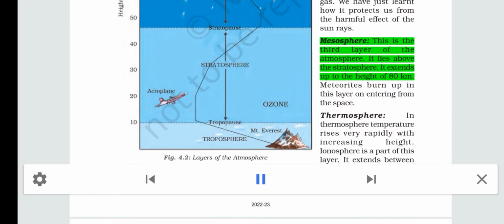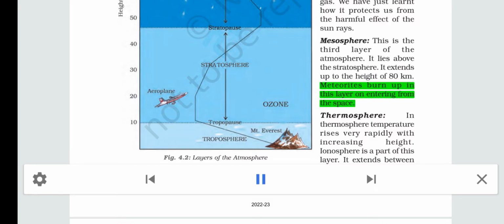Mesosphere: this is the third layer of the atmosphere. It lies above the stratosphere. It extends up to the height of 80 kilometers. Meteorites burn up in this layer on entering from space.